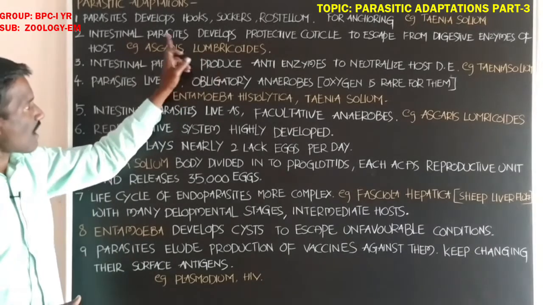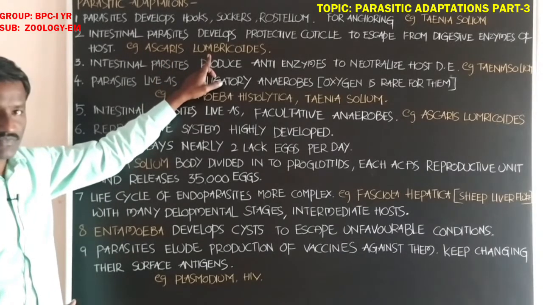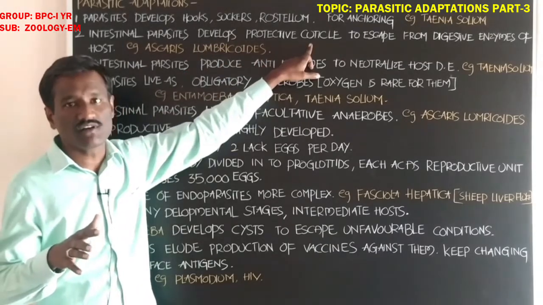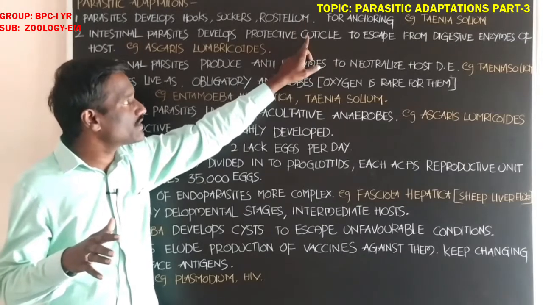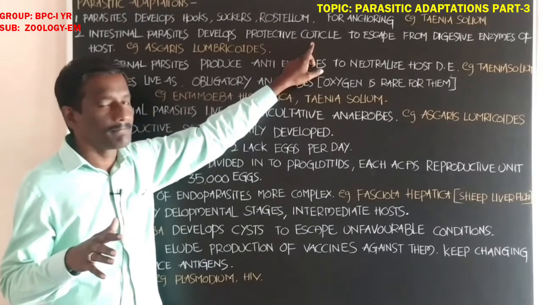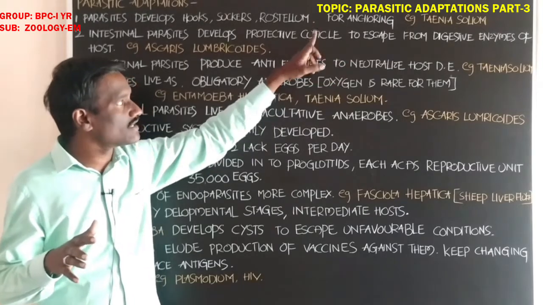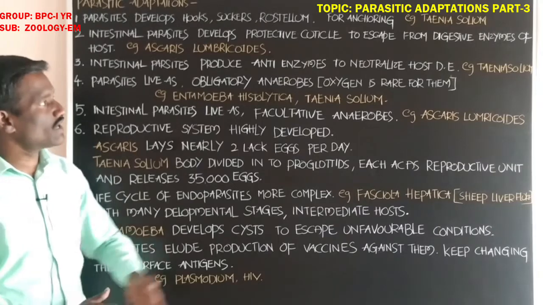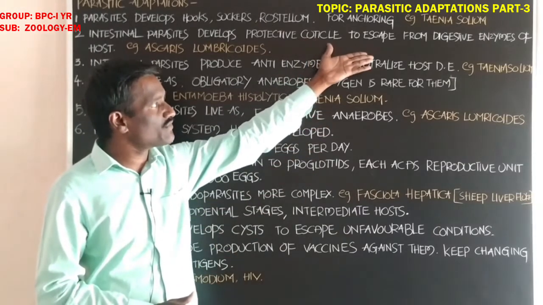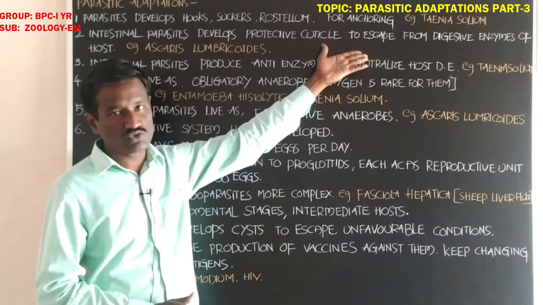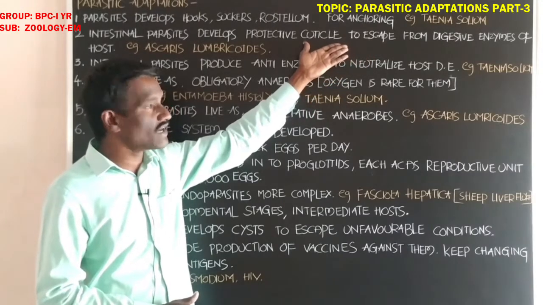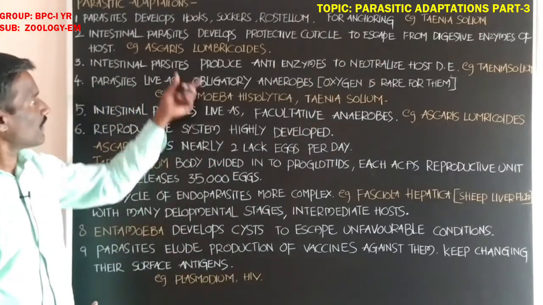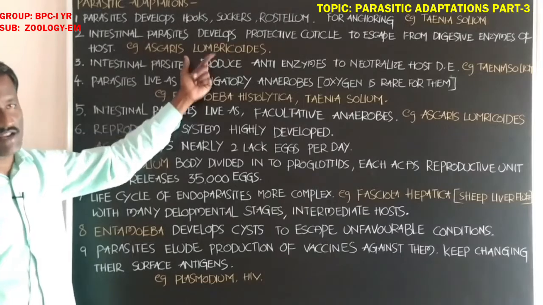In Ascaris lumbricoides, the outer surface of the body is covered with cuticle. The cuticle does not show any reaction to the digestive enzymes. Students, it escapes from the digestive enzymes of the host body. The cuticle gives protection from the action of the digestive enzymes, if you observe Ascaris lumbricoides.